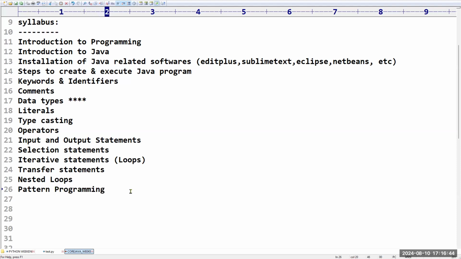Pattern programming. Okay. Sir, for this pattern programming, I am going to give videos. Why? Because, sir, it is easy only. First 10 or so, I will explain 10 programs on this pattern. Sir, like I want to print a pattern like this. Just to improve our coding skills, we have to practice these kinds of programs. If I practice these kinds of programs, how do you write the code? What are the loopholes in that? So you will get so many ideas, sir.